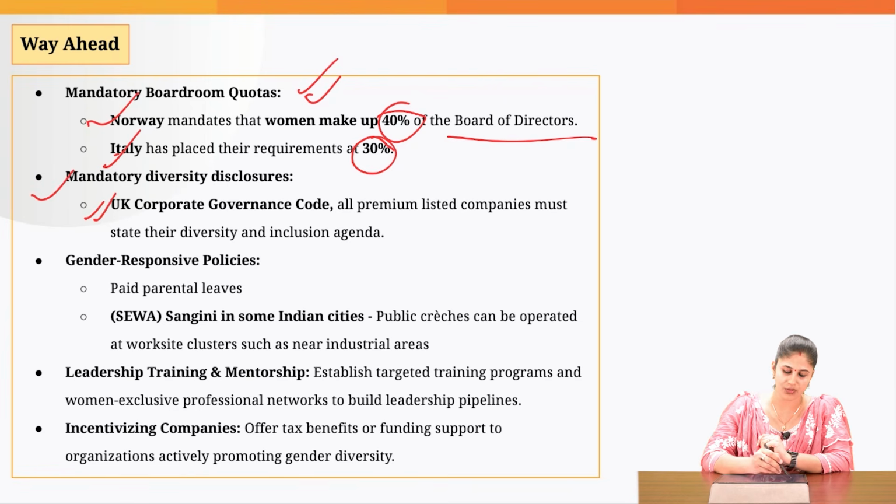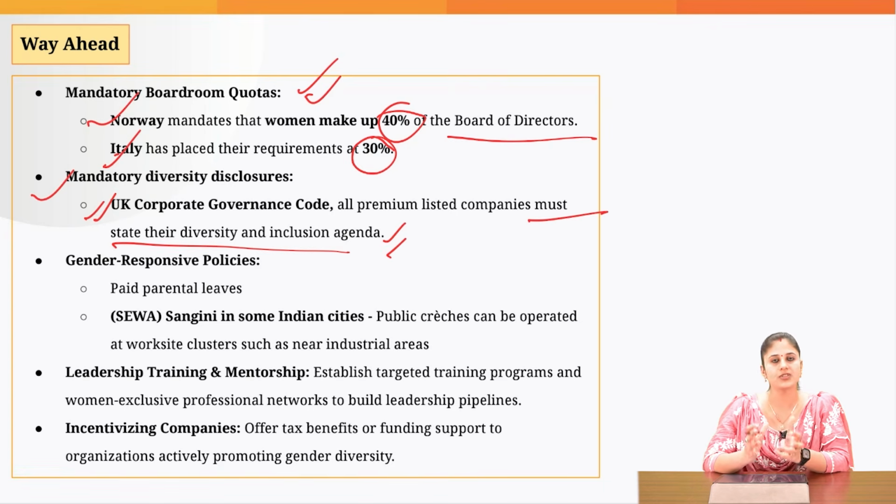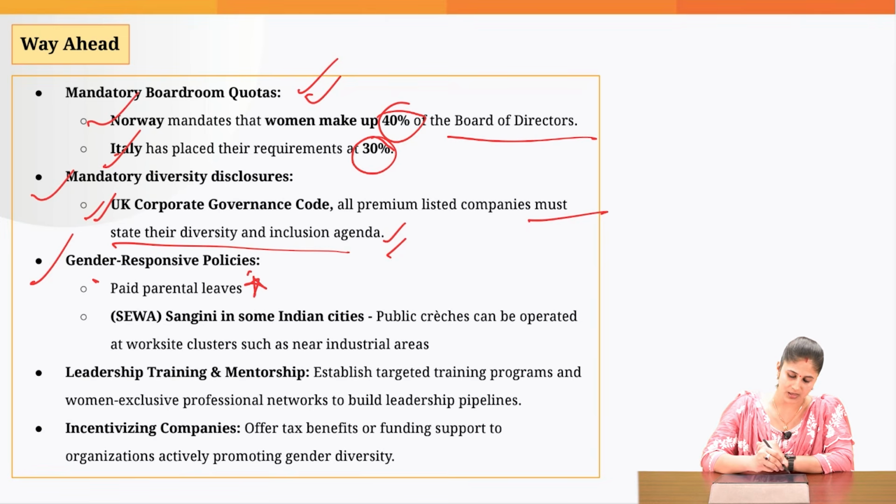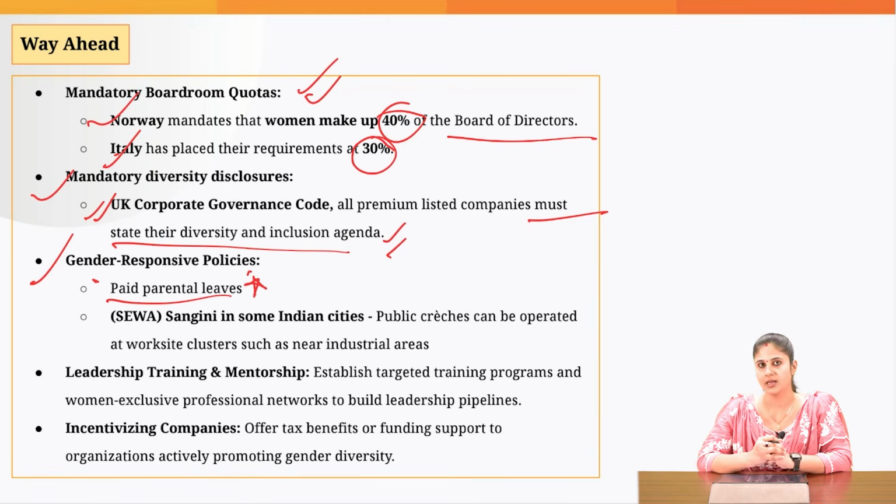This is something which is followed in the UK, wherein the listed companies have to disclose to the government how and what all strategies they are going to apply in order to improve gender diversity at the workplace. Then we need to create gender responsive policies. For example, we need to realize this idea of paid paternal leaves, because taking care of the child is not solely the responsibility of the mother, it is also to be equally shared with the father as well. For that, we need to realize the paid paternal leaves as well.